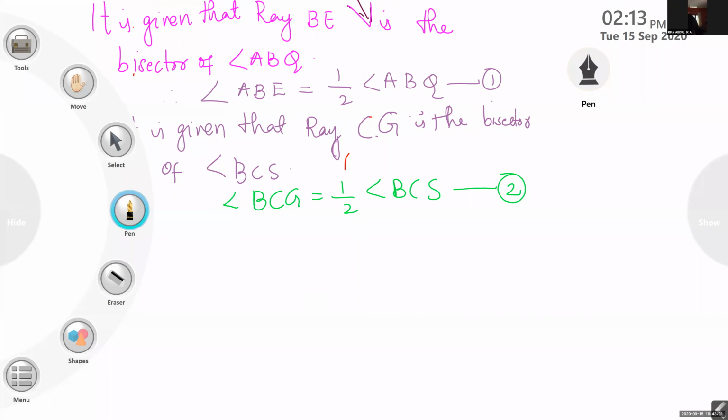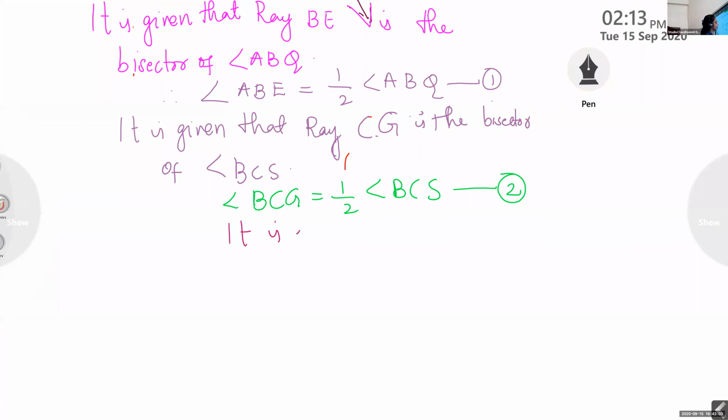And it is given that these bisectors are parallel, that is BE parallel to CG.